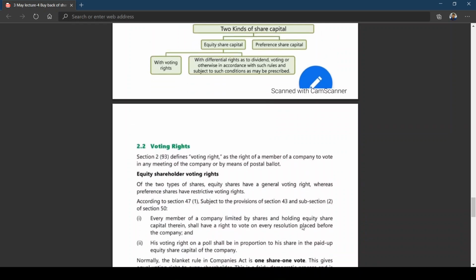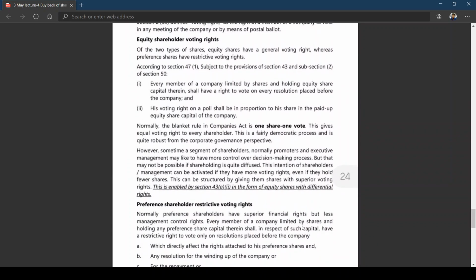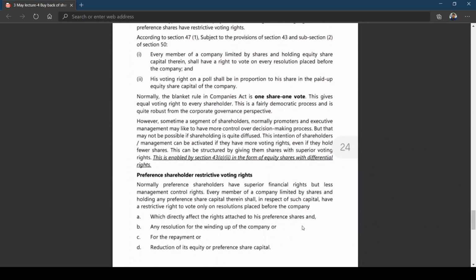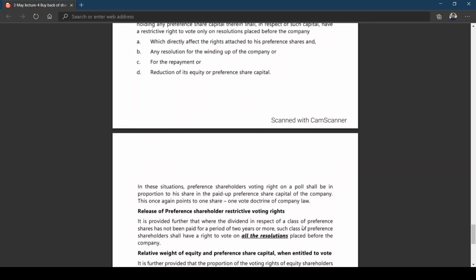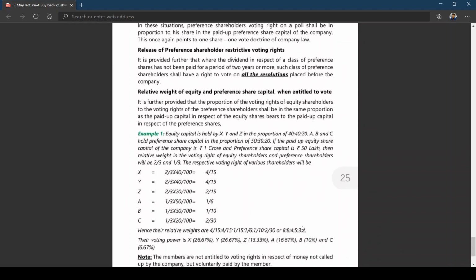Okay. Then you also might have learned in the law that preference shareholders also have some voting rights. I think this has been covered in the law. But let me explain. Preference shareholders are also having some voting rights in some cases. So if both equity and preference shareholders have voting rights, how?